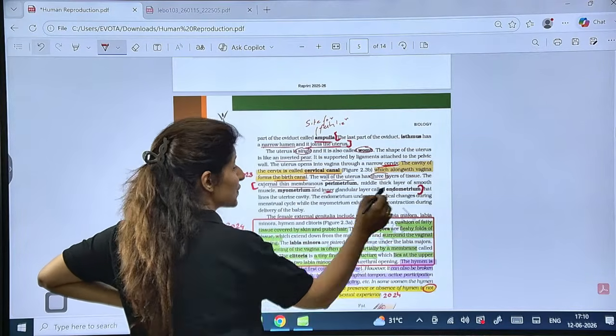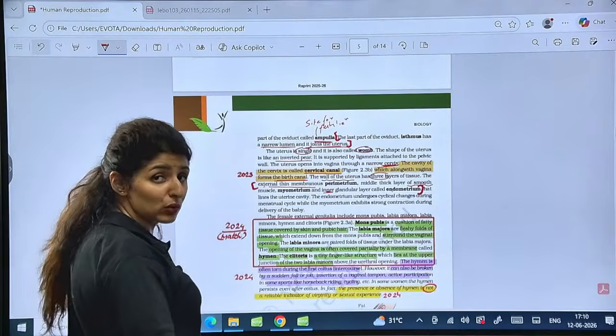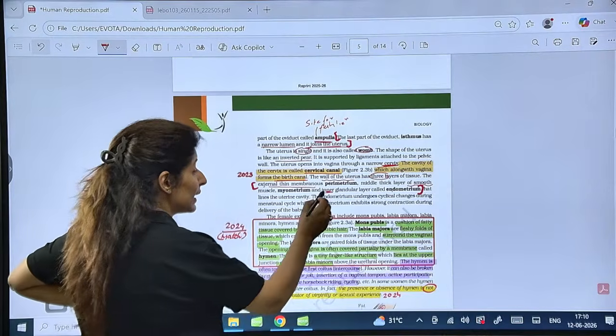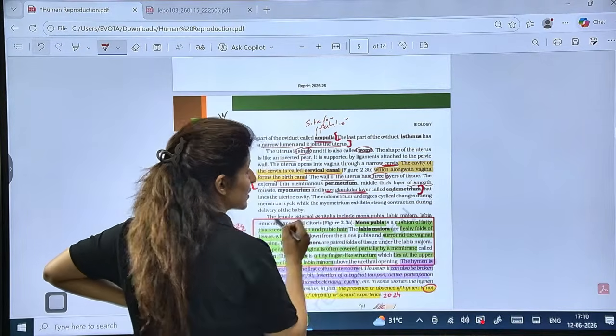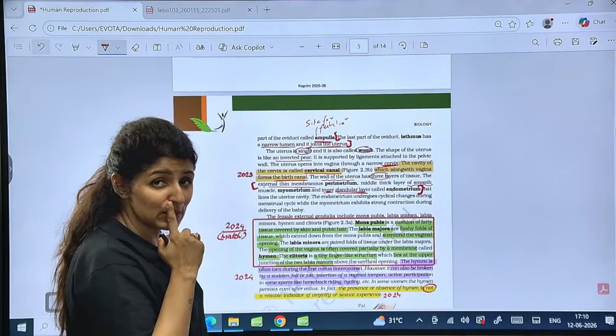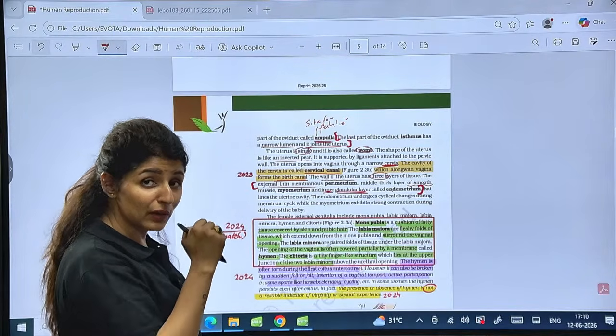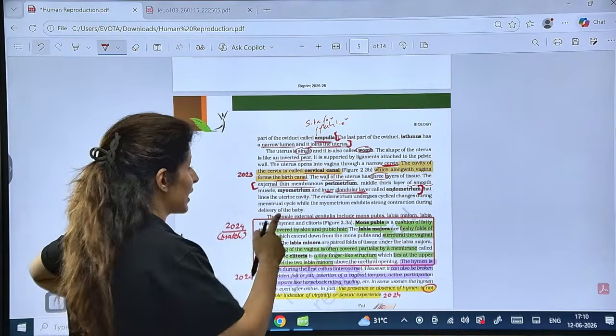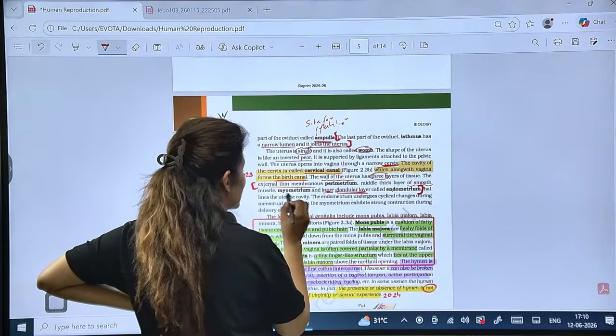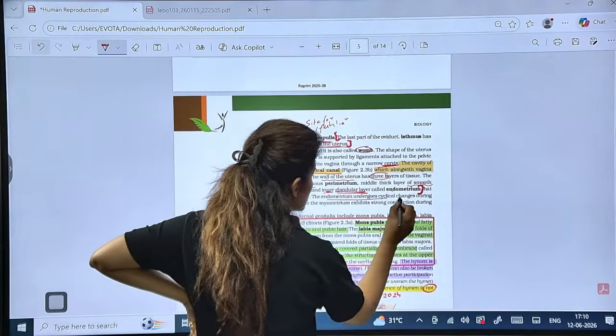So the one made up of smooth muscles. What type of muscles are there? Smooth. They are not in your control. And the inner layer is glandular because it is going to secrete hormones as well. Estrogen, the second peak during the menstrual cycle, right? That comes from the endometrium, which lines the uterus. So the endometrium shows cyclic changes.